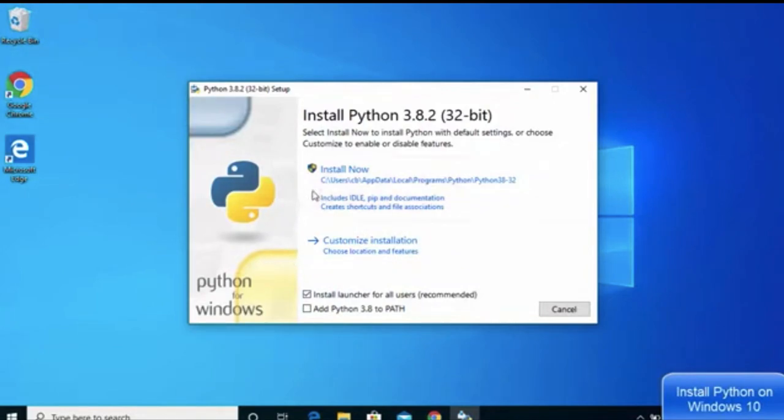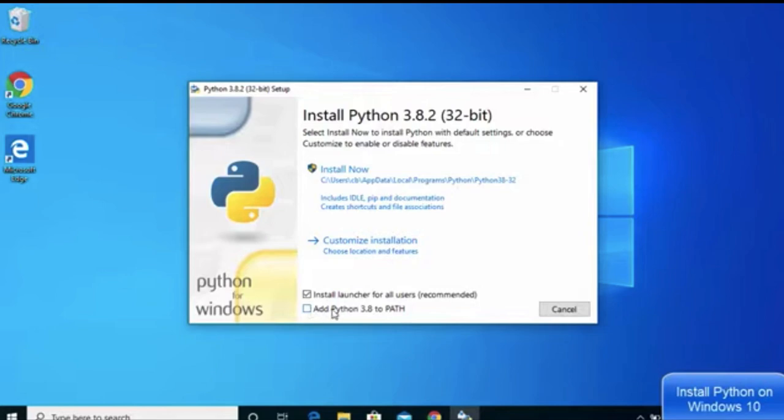This is normal. You just click on install now. There is also a customized installation, but we are not going to customize the installation. Install now also has a location tag where it will get installed, but you don't have to think much about it. Customized installation is where we can do some things of our own, but it's okay for now, we don't need it.